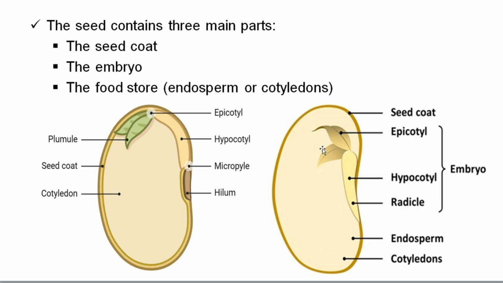Look at the embryo; the embryo contains the radicle, hypocotyl, and epicotyl. Hypocotyl, radicle, and plumule are the parts of an embryo. And the food store may be endosperm or cotyledons. So these are the three main parts of a particular seed.